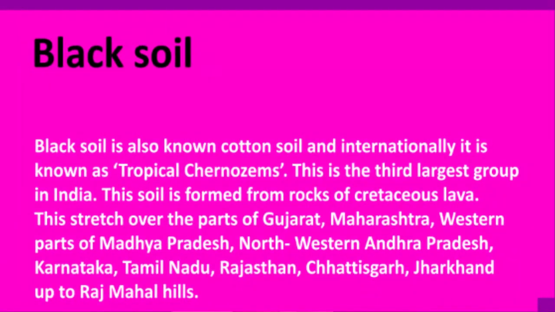Children, this black soil covers the plateaus of Maharashtra, Saurashtra, Malwa, Madhya Pradesh and Chhattisgarh in the west, and it extends in the southeast direction along the Godavari and Krishna valleys. Maharashtra, Saurashtra and Malwa are basically found in the west region, in the coastal area. Basically black soil is found in the coastal areas.